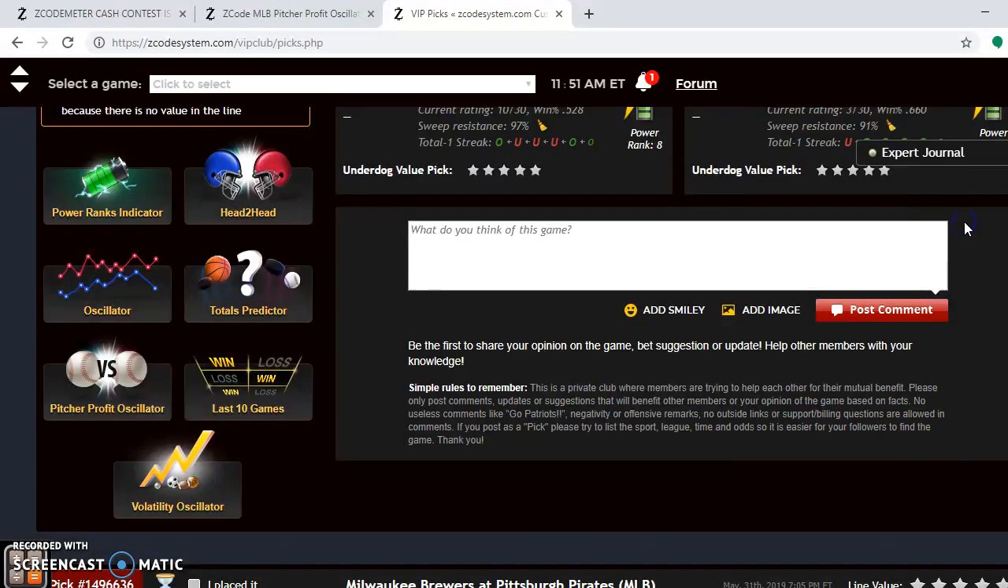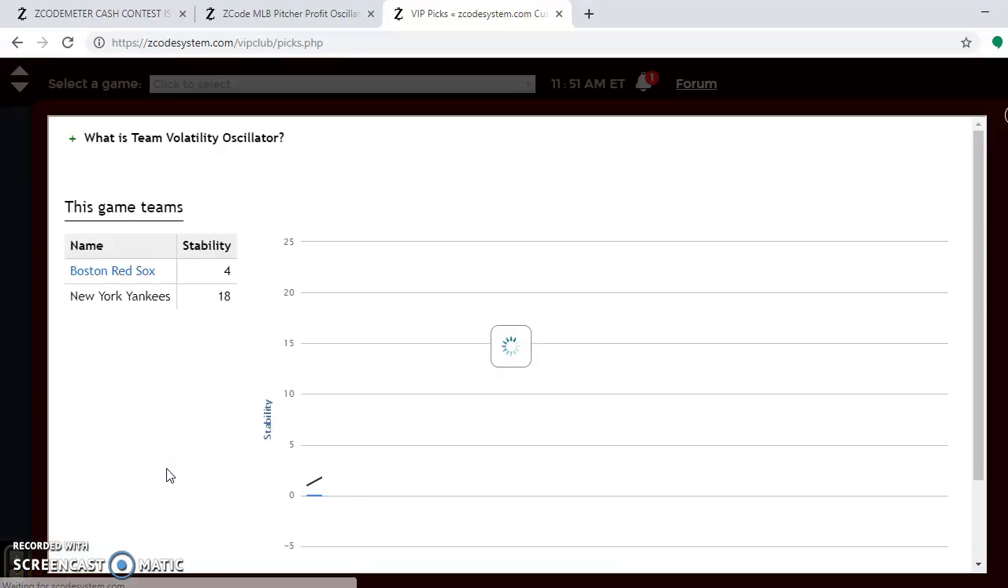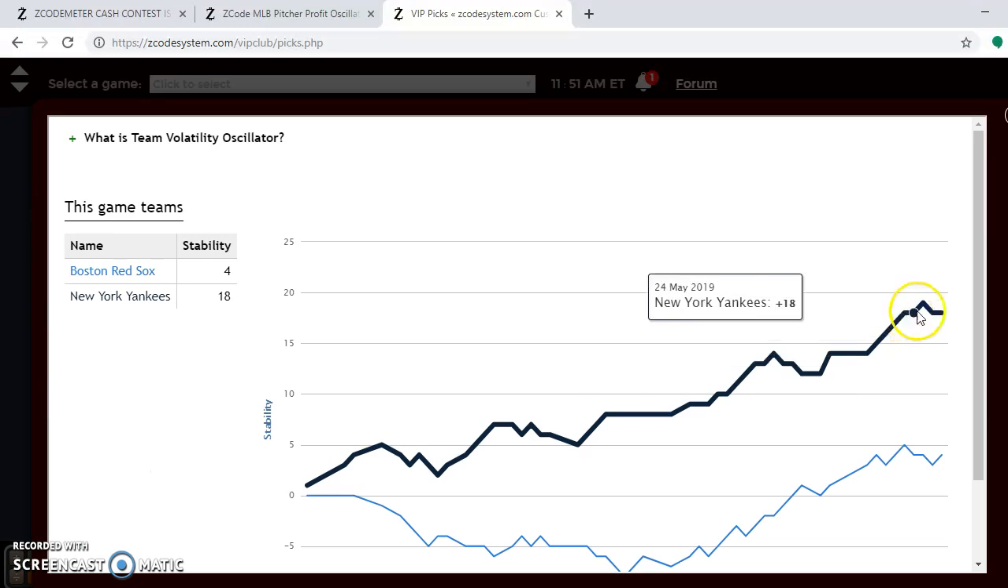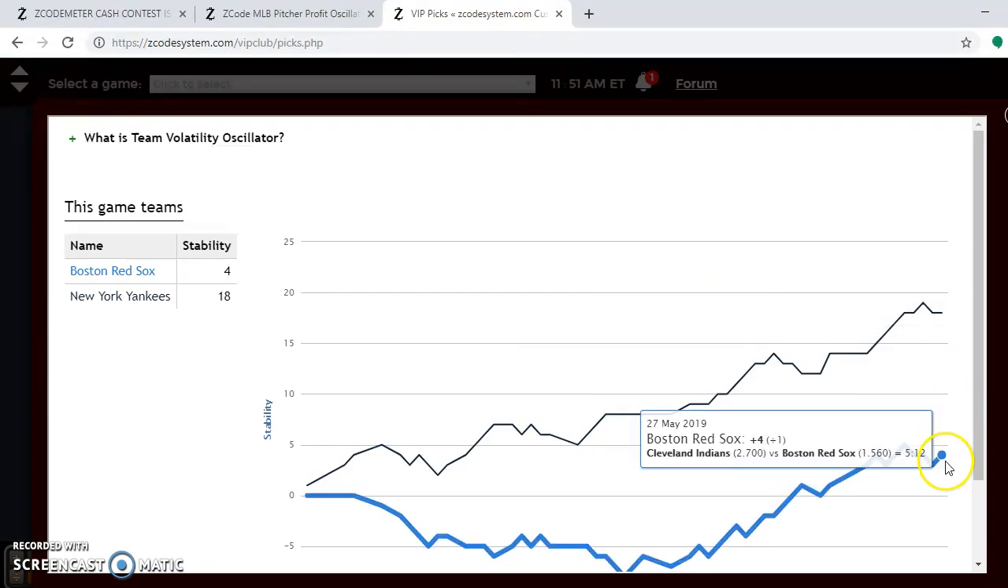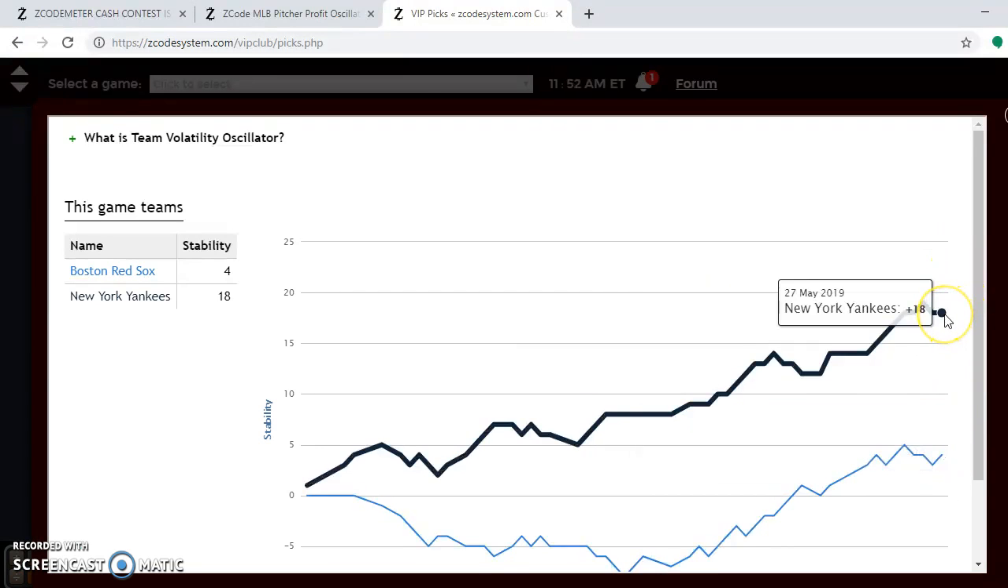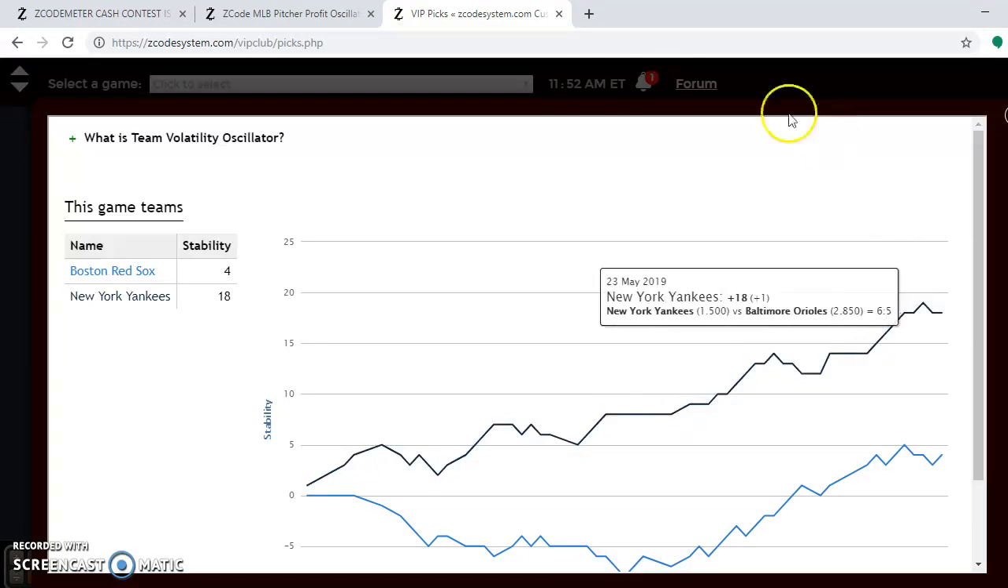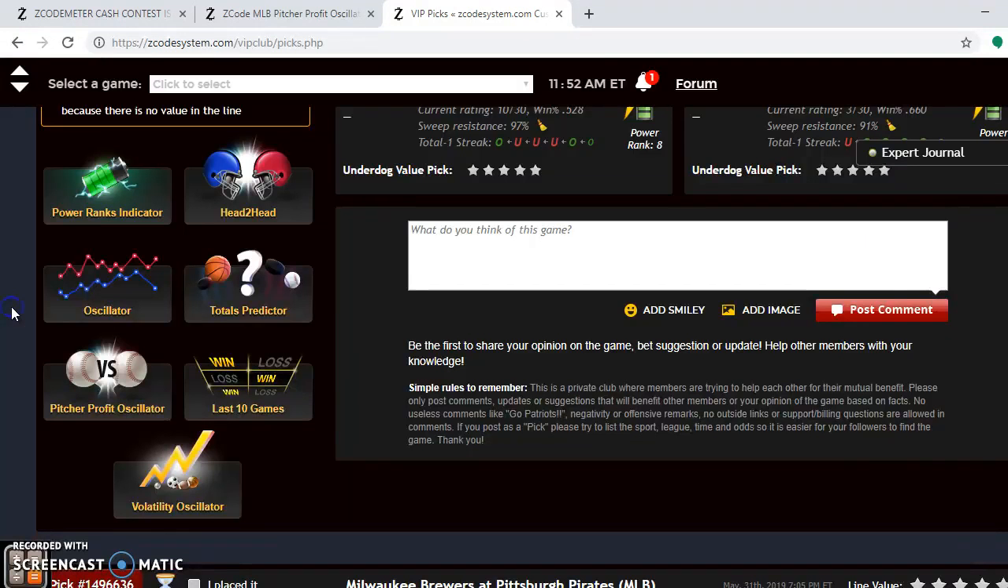If you look here at the team volatility oscillator, you see that the Yankees are at plus 18 compared to plus 4. That means the Yankees are among the most stable teams in the league. That means they're performing very consistently according to their favorite underdog status. So keep that in mind when betting on the games for this weekend.